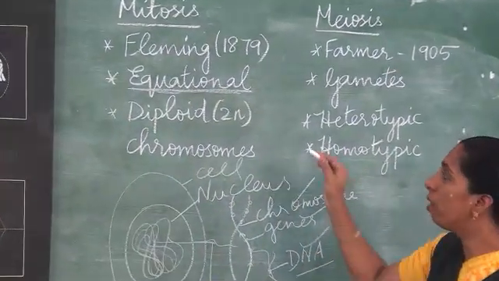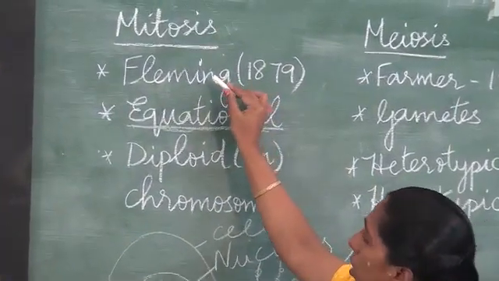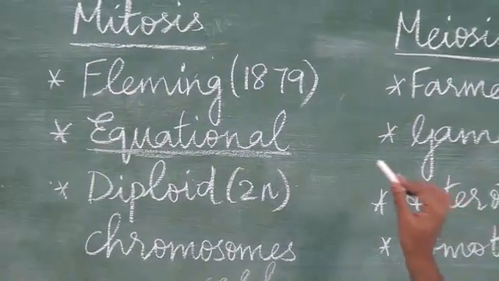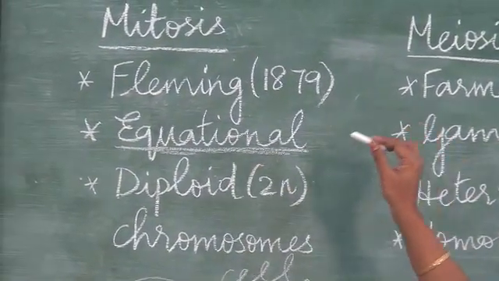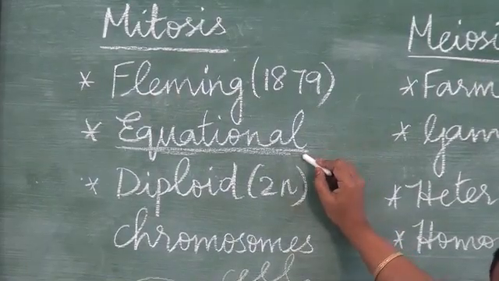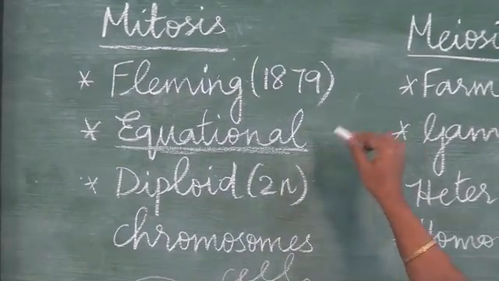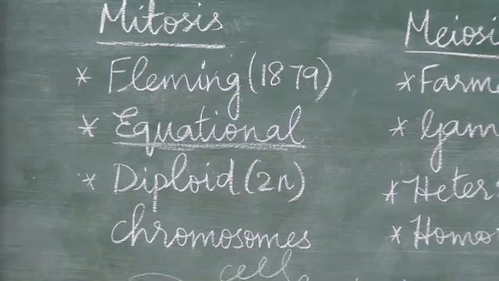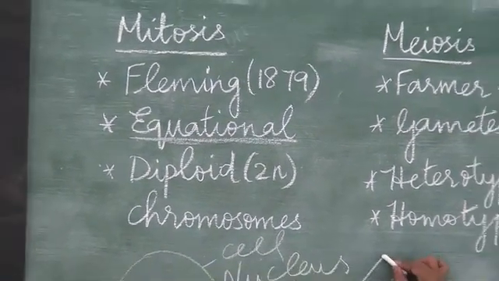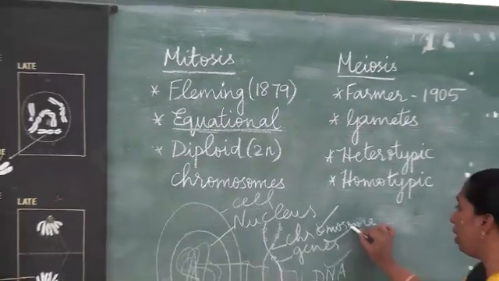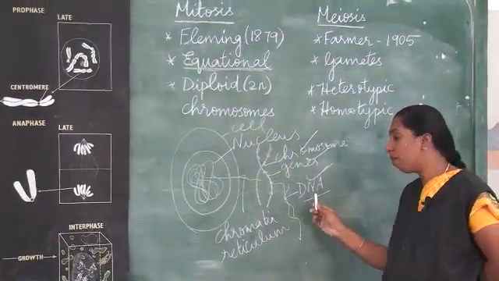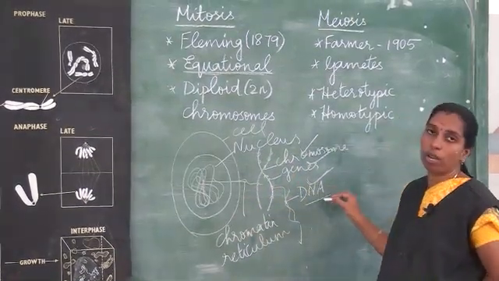Mitosis was discovered by Fleming in 1879, and it is also called equational cell division. Why is it so called? Because the same number of chromosomes, the same number of genes and the same amount of DNA is carried from the parent cell to the daughter cell.